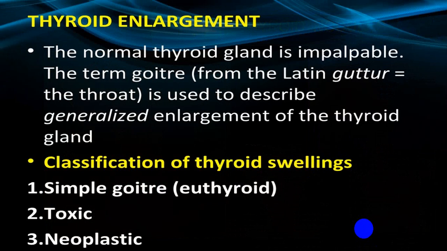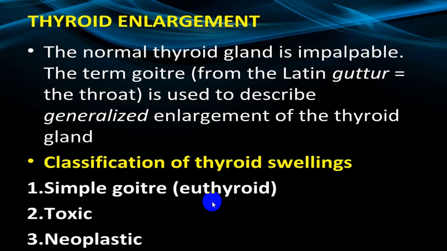So the meaning of thyroid goiter is enlargement of the thyroid gland, that's all. But when you get a localized enlargement and the surrounding tissue is absolutely normal, and if this is more than 1 centimeter, we call that a nodule. So goiter you can divide into simple goiter, which we call a euthyroid goiter, or toxic goiter, or goiter may be because of change in the thyroid gland tissue, which can be neoplastic. In neoplastic, we call it adenoma and carcinoma, or it can be because of secondary metastasis.